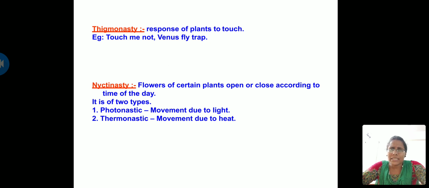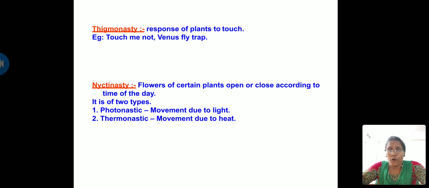And next is Nyctinasty movement. What is this Nyctinasty movement? There are some flowers of certain plants which open or close according to the time of the day. Some flowers open during night time, and some flowers close during night time. This is called Nyctinasty. It is of two types: photonastic and the second one, thermonastic.